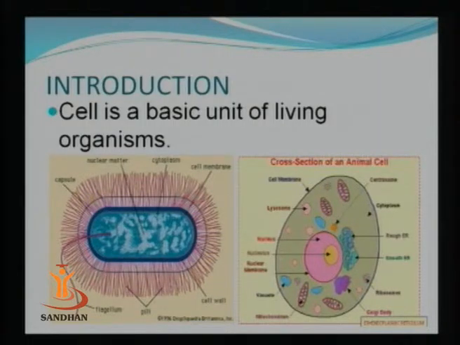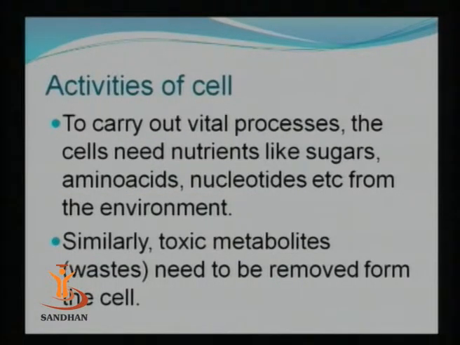For example, in the case of the animal cell or eukaryotic cells, there is a presence of nucleus and nucleolus, which is absent in the case of the prokaryotic cell. Other than that, the eukaryotic cells also possess various types of organelles, which are absent in the case of the prokaryotic cell. But apart from these differences, both cells possess a cell membrane, and this cell membrane is a very important element of the cell because it controls the entry and the exit of various molecules. Now the cell needs to carry out various types of activity.